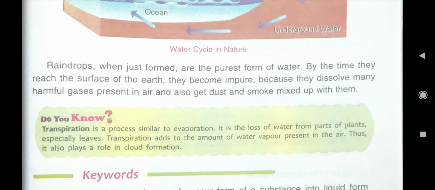Here you see, raindrops when just formed are the purest form of water. So children, if the question is asked, what is the purest form of water? What will you write? Rainwater. But when the rainwater comes down to the earth, in the atmosphere it gets mixed with dust and smoke, and it becomes impure.